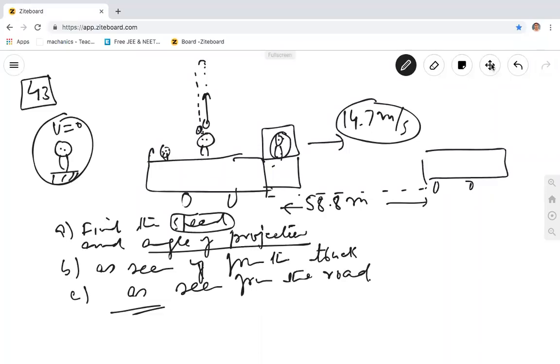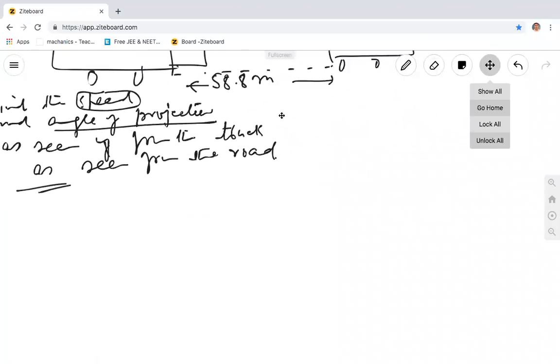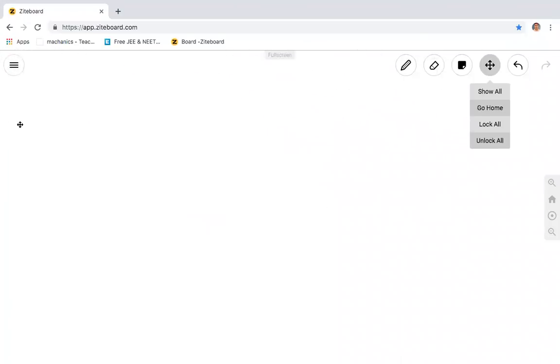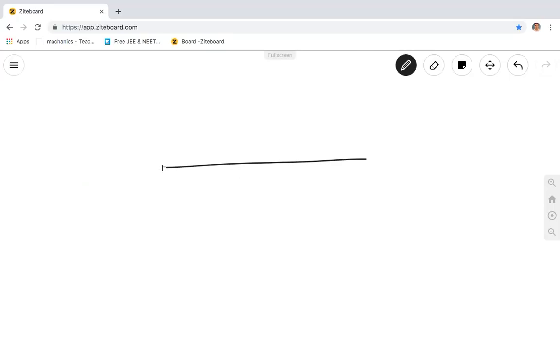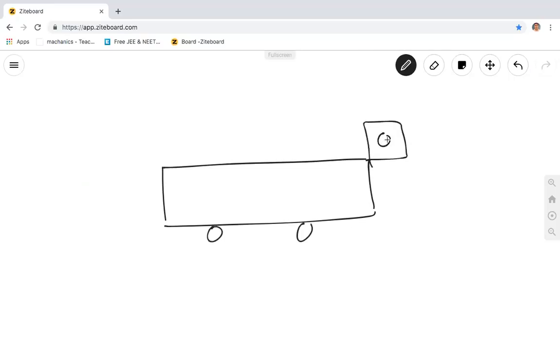Okay, I will explain once again so that you can do it very easily. फिर से एक बार मैं बताता हूं कि मुझे याद रहना चाहिए कि what are these numbers 58.8 and 14.7. This is a truck here. मैंने कुछ बड़ा ही ट्रक बनाया. Person is inside and person is here. He's a driver. He throws the ball up.